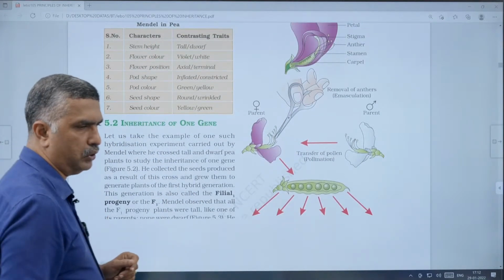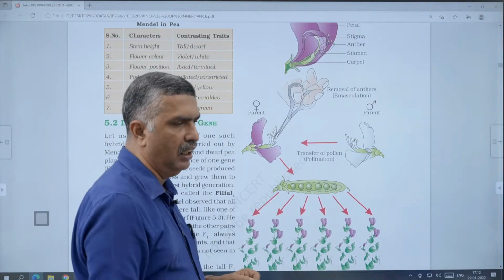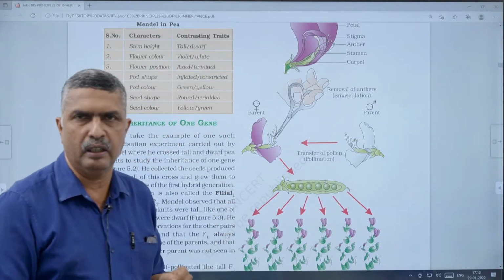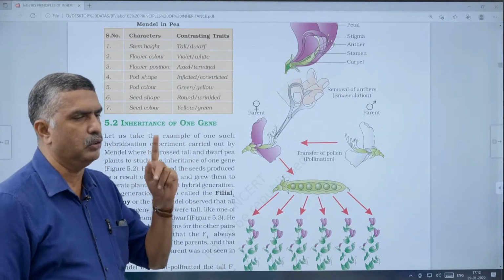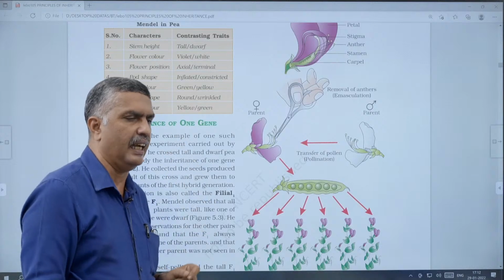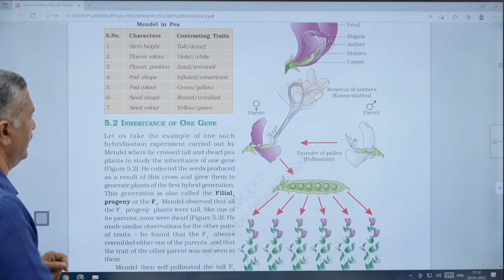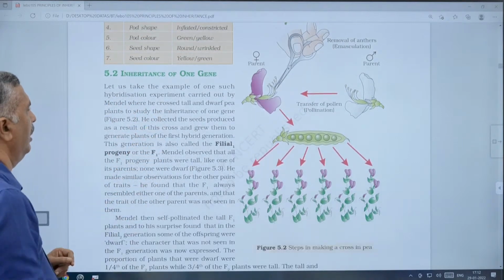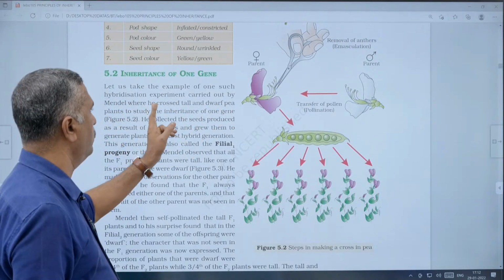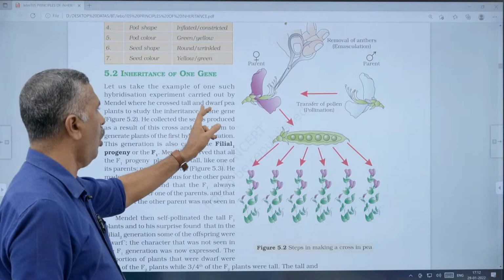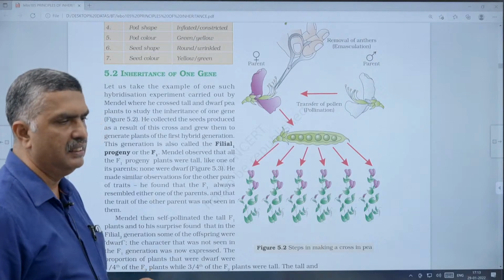His first cross, which you have already studied, is the inheritance of one gene, or it is called a monohybrid cross. That cross is one character with 2 contrasting traits studied at a time. Let us take the example of one such hybridization experiment carried out by Mendel, where he crossed tall and dwarf pea plants to study the inheritance of one gene.